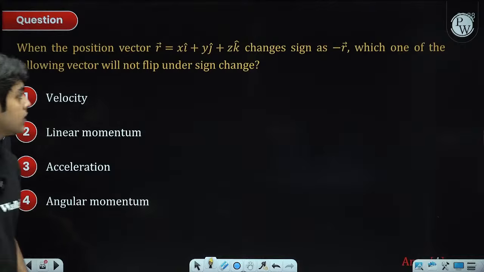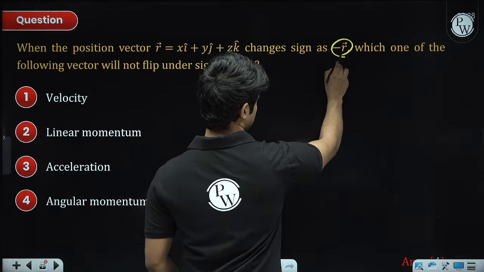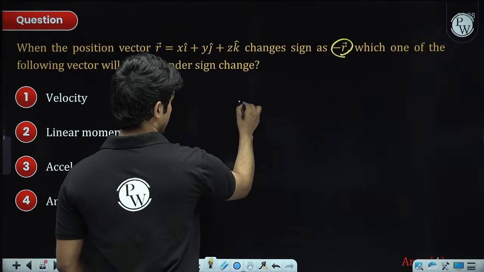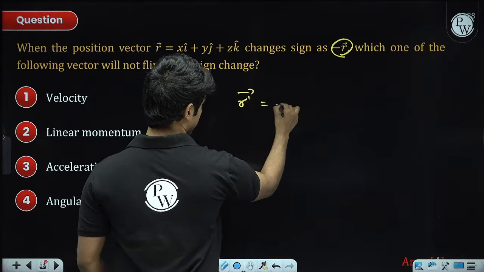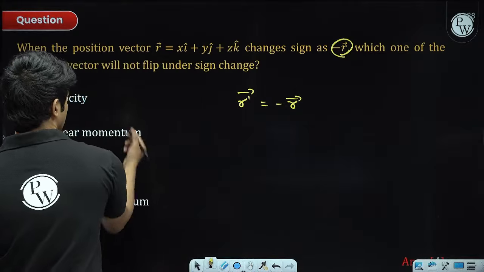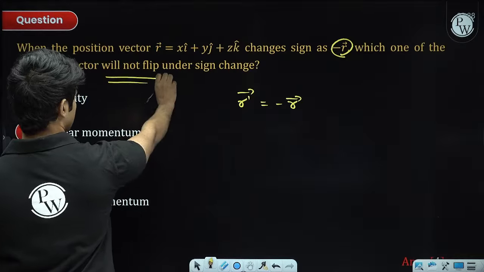Position vector r is given. So it changes sign as minus r vector. Now there is a second case in which the new position vector, let's call it r dash vector, is minus r vector. Which of the following will not flip under sign change?